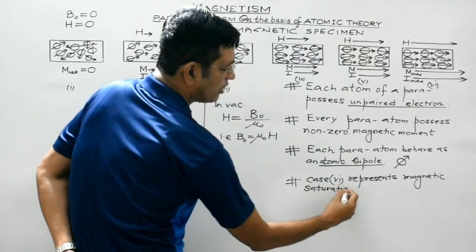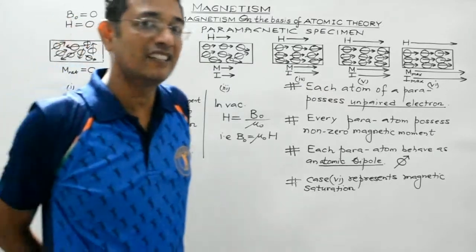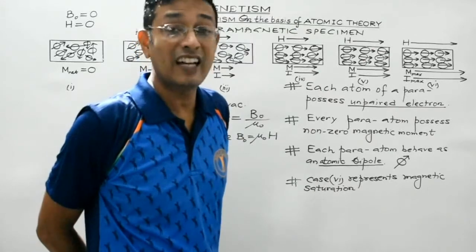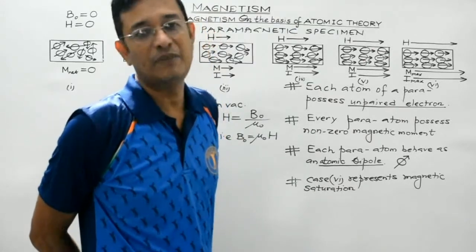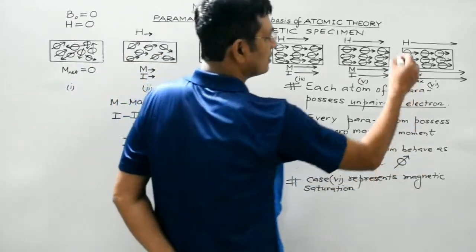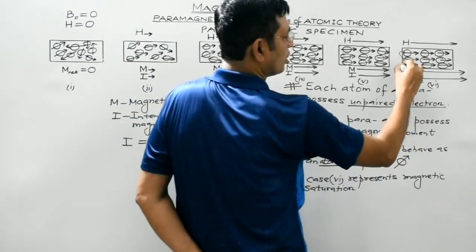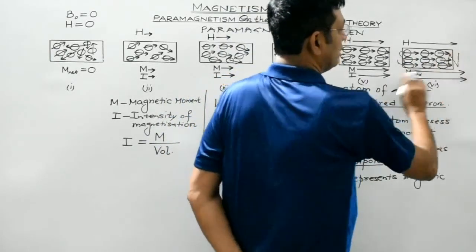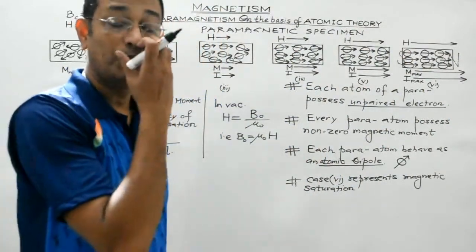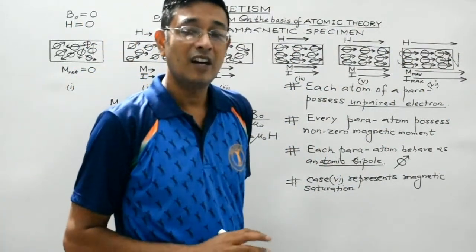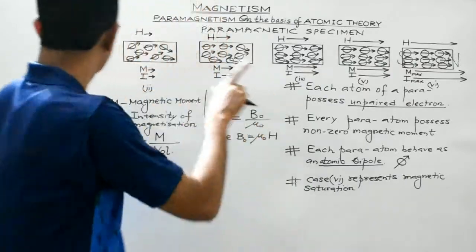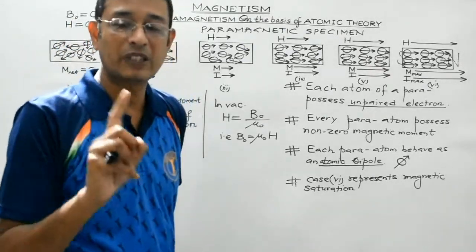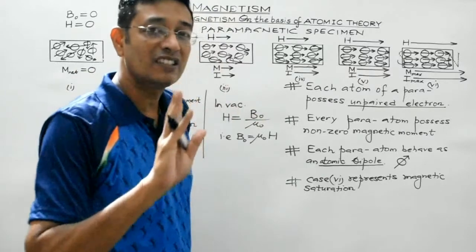It is the stage at which all the atomic dipoles inside the paramagnetic specimen are aligned perfectly parallel to each other, and that too along the direction of the external magnetic field. As a result, this end will acquire south polarity, and this end will acquire north polarity. So now it is magnetized. So basically students, what we have concluded is a paramagnetic specimen in the absence of any external field will remain unmagnetized. The net magnetic moment of a paramagnetic specimen in the absence of external magnetic field is 0.